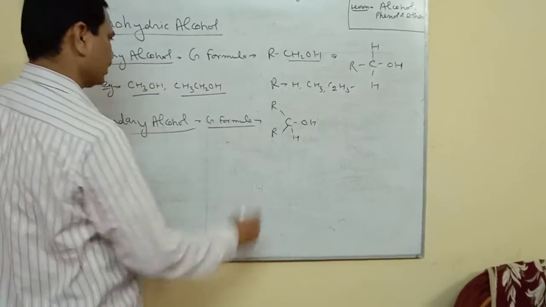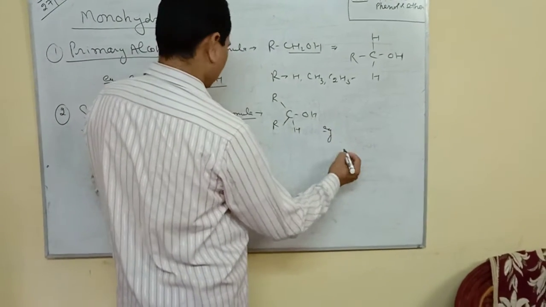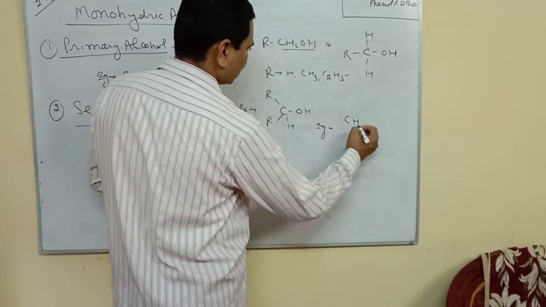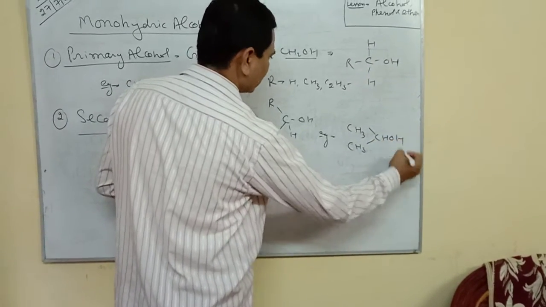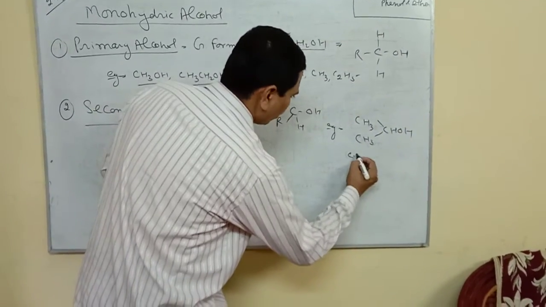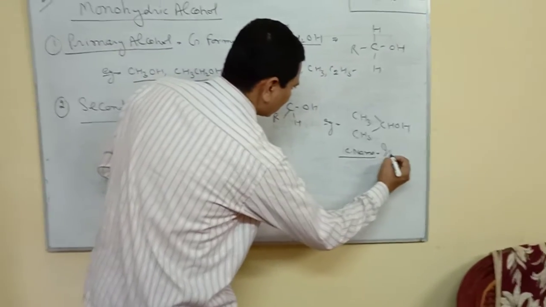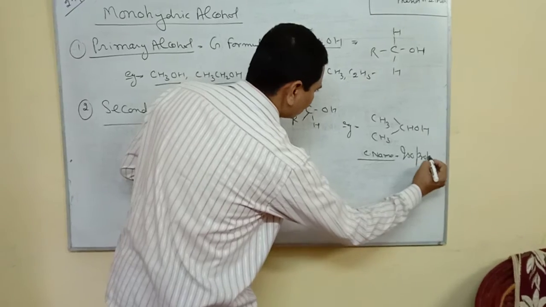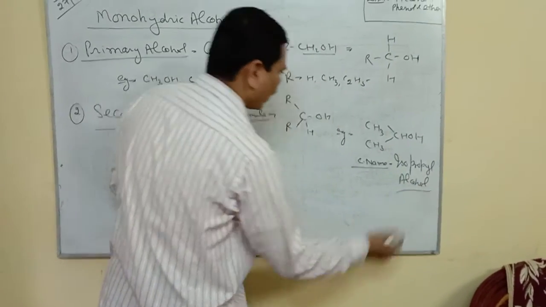That is the general formula of the secondary alcohol. For that, an example is CH3CHOHCH3. Its common name is isopropyl alcohol. It is isopropyl alcohol.